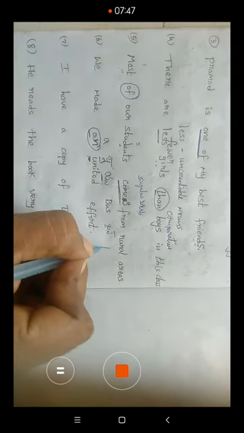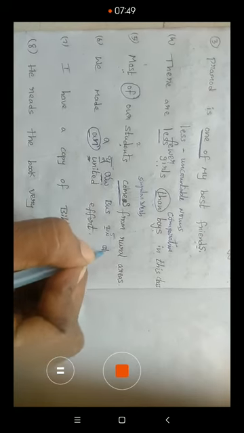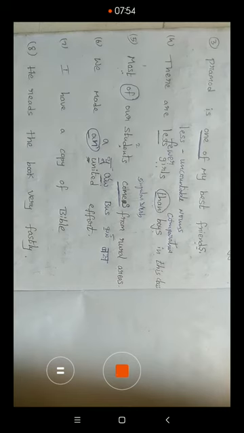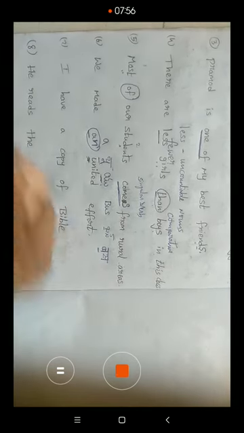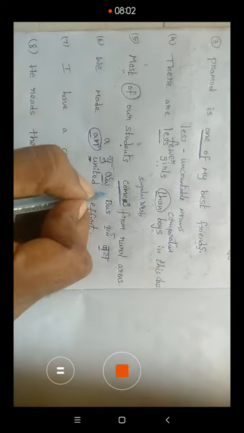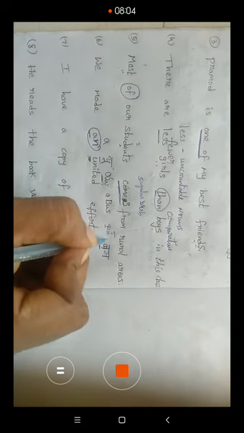Write it in Hindi, bus. This one is a consonant letter in Hindi. So whenever a consonant comes, write a.